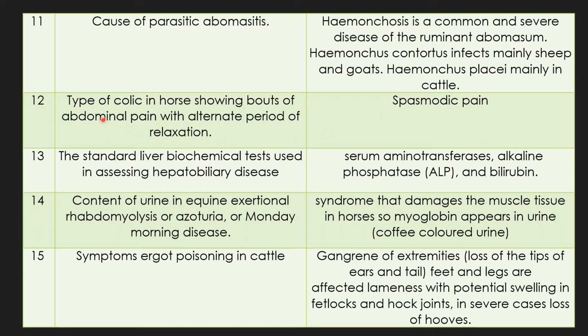Question 12. Which type of colic in the horse shows the symptom of bouts of abdominal pain with alternate periods of relaxation, again a bout of pain, again no pain, again pain? These symptoms are observed in what type of colic? The answer is spasmodic colic.